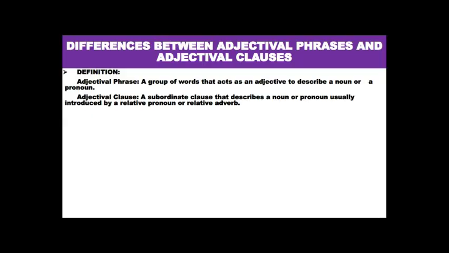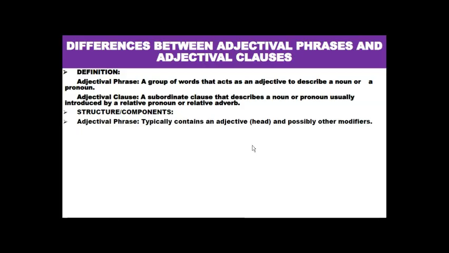In other words, we can have a clause which is independent, and we can have a clause which is dependent, okay? Or if you like, subordinate. So an adjective clause is a dependent clause or a subordinate clause, okay? Even though it's a subordinate clause, it has a subject and a verb. So let's now continue and look at the structure.